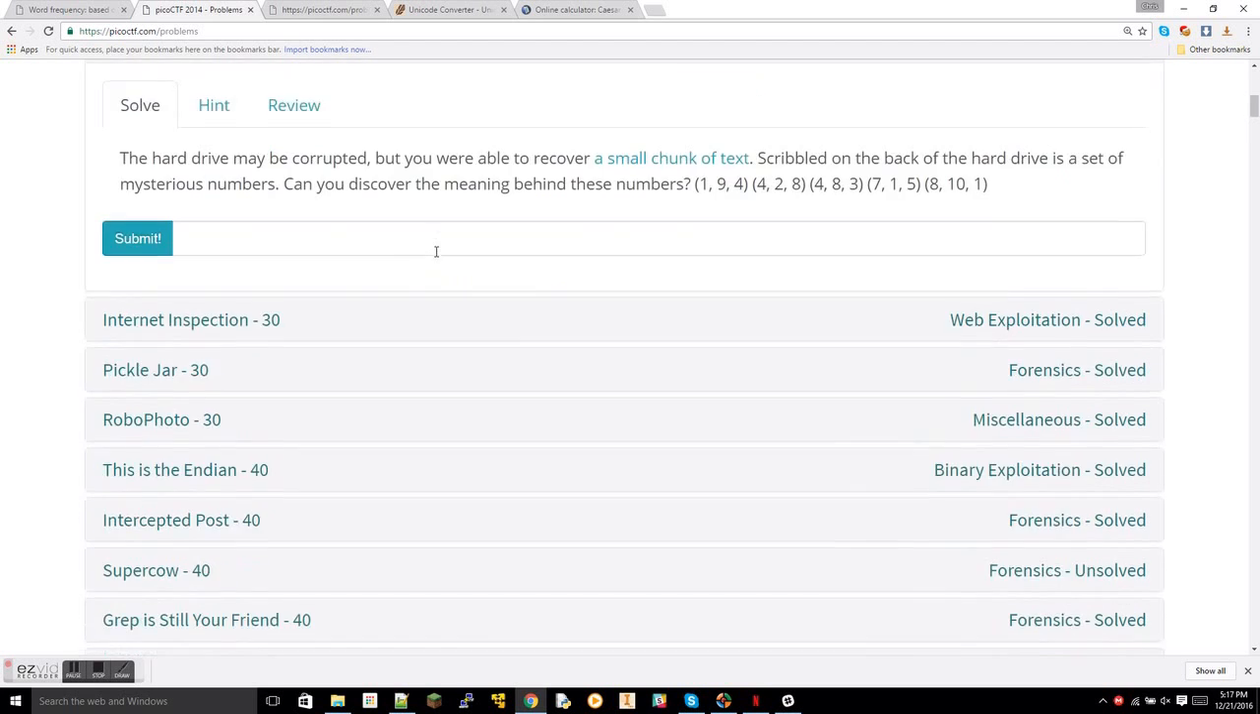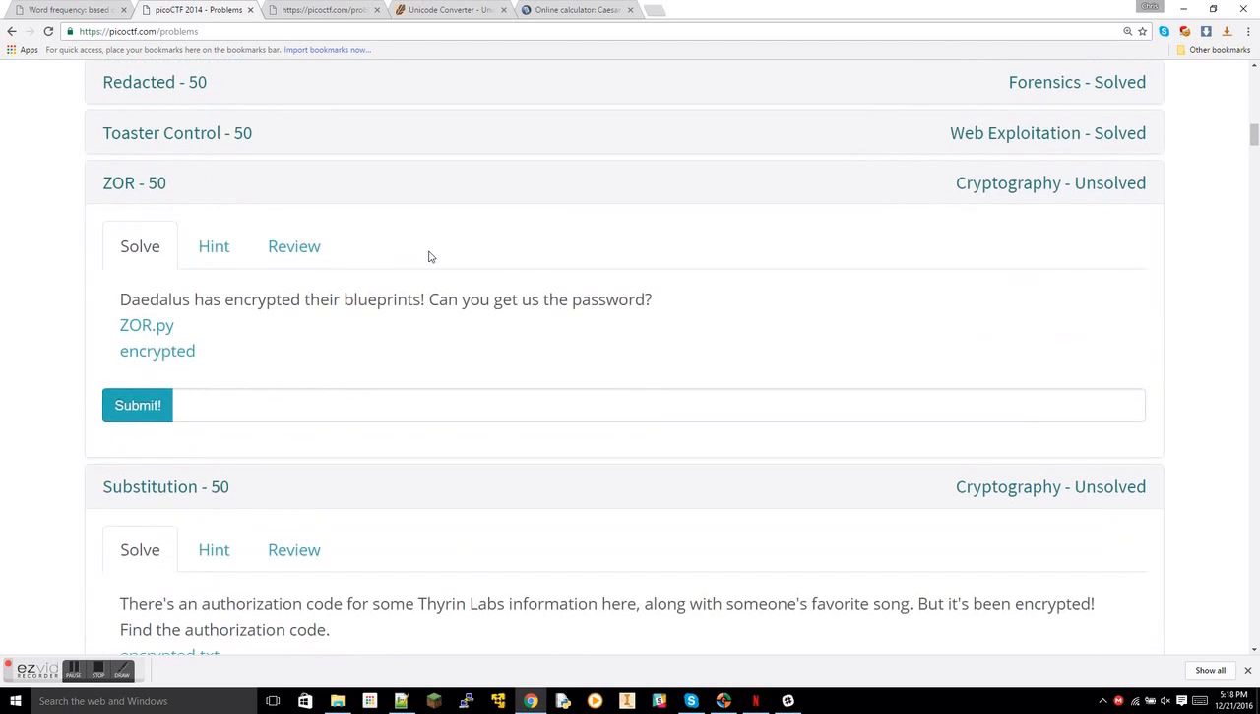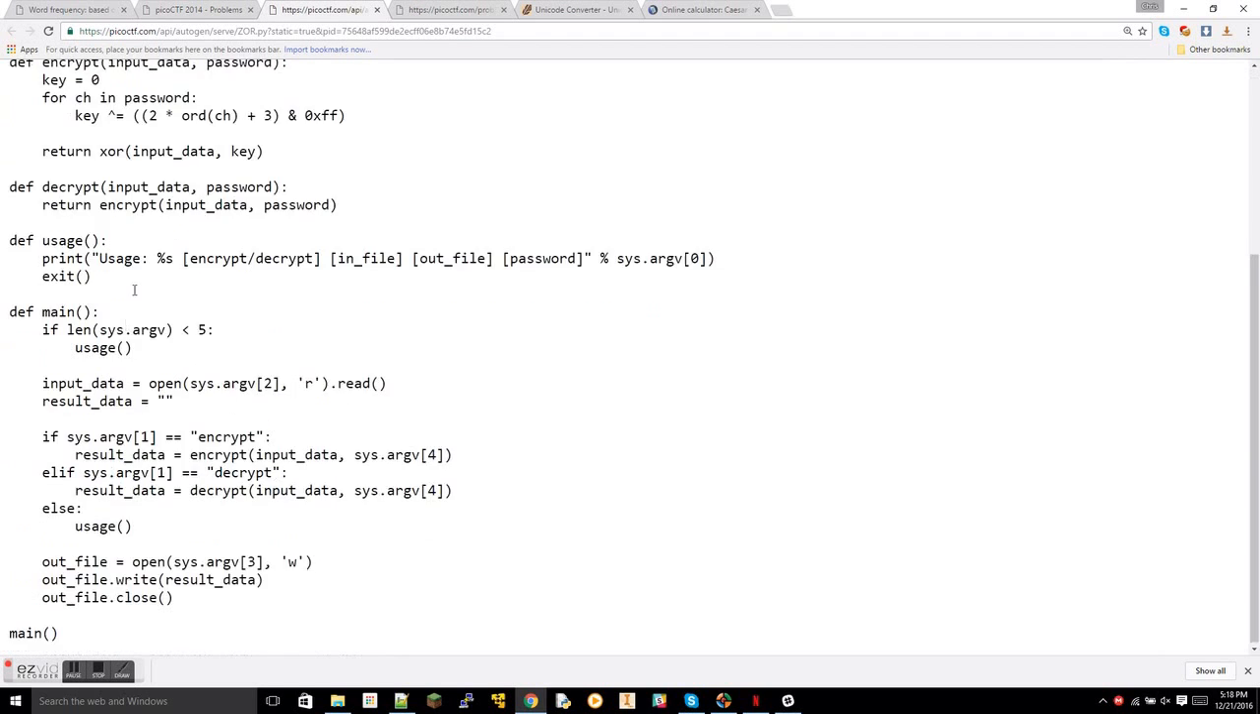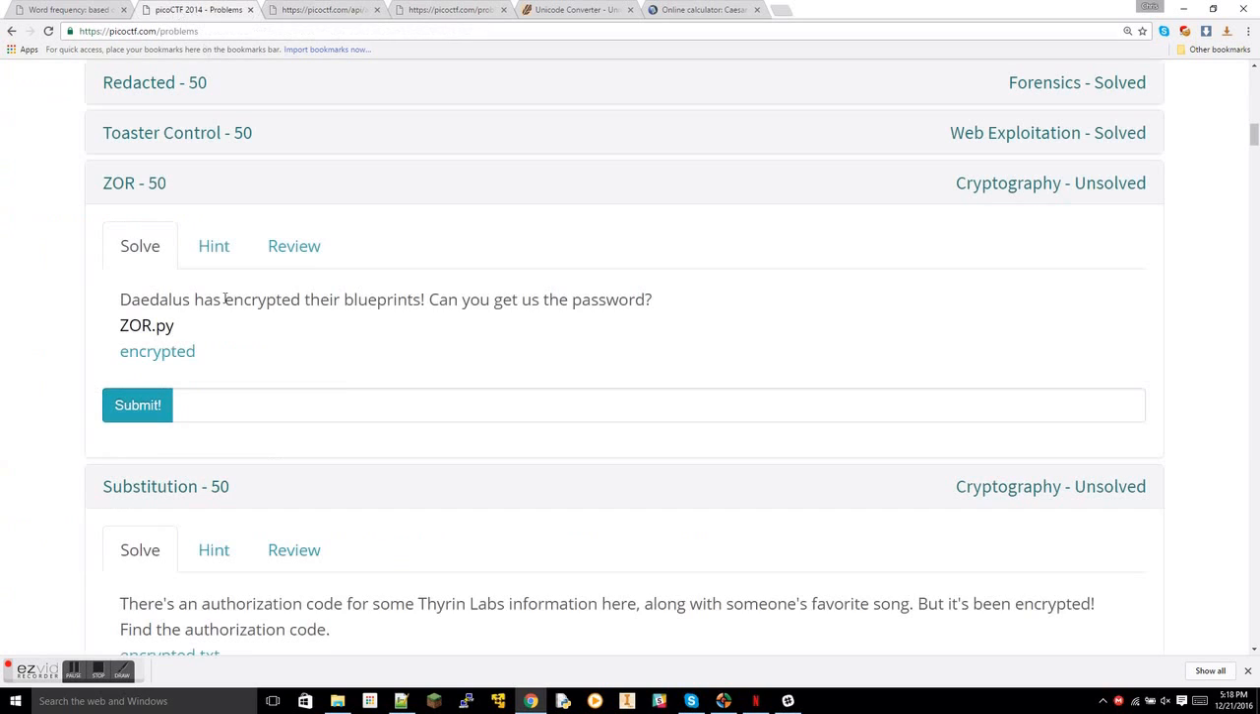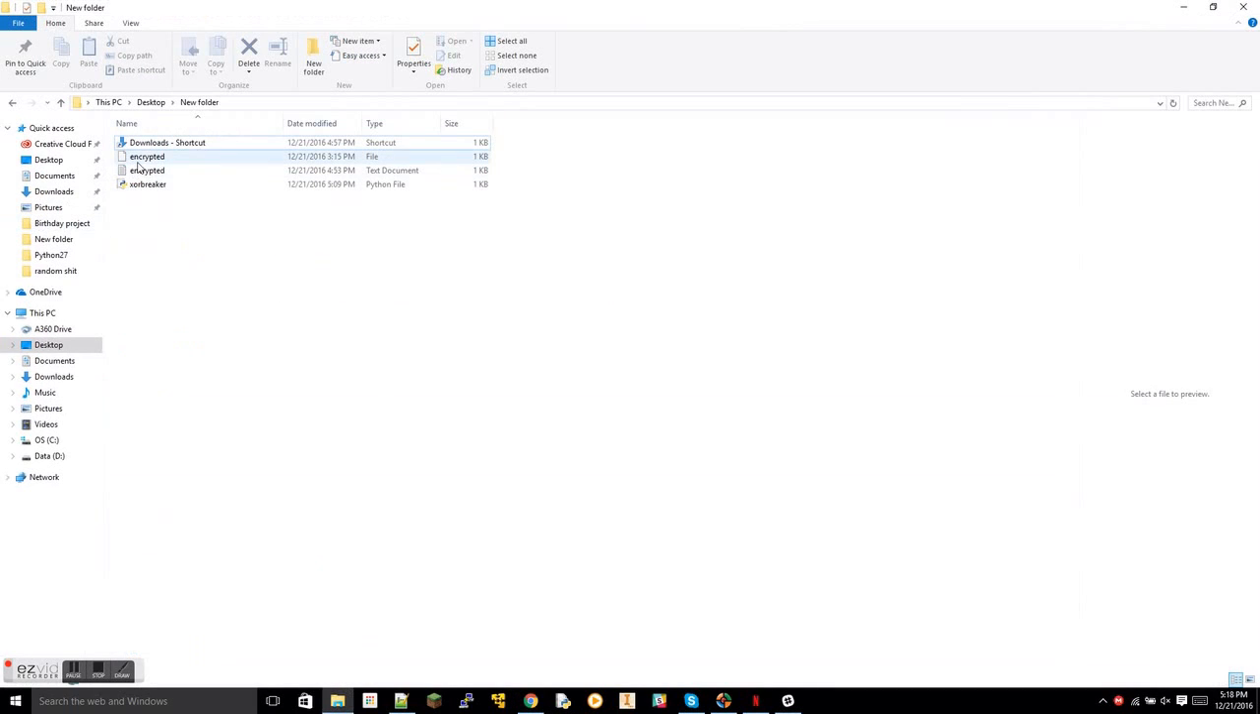Anyways, okay, so that again was a simple, just logic, figure it out type of thing. This one requires a little expertise. So they encrypted their blueprints to have zor.py. We open this and it's just a big thing which we can copy into our own Python file, so we can play around with it, and then encrypt it, which it's going to download as a file with no extension.